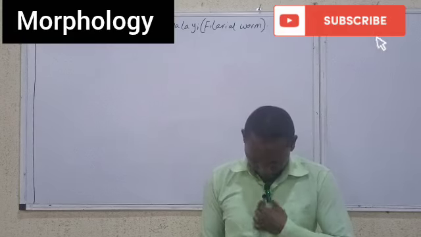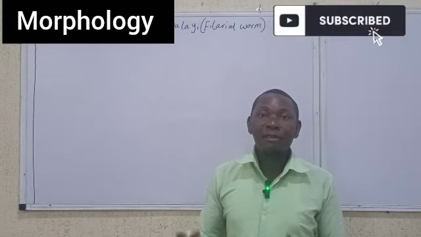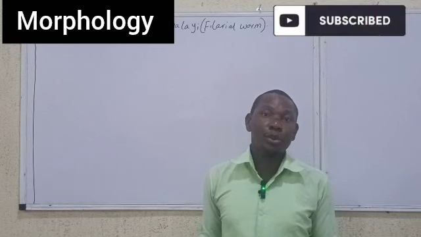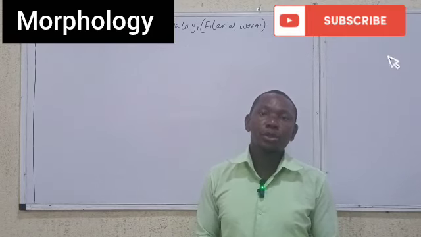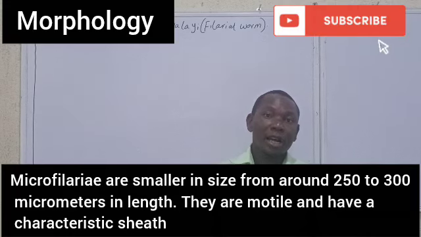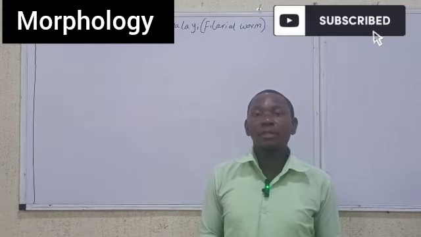In this particular case, the male worm is smaller and has a coiled tail, while the female has a straight tail. Take note of that. They have a larva, definitely, which is called the microfilaria, of the filarial worm. Take note of that.